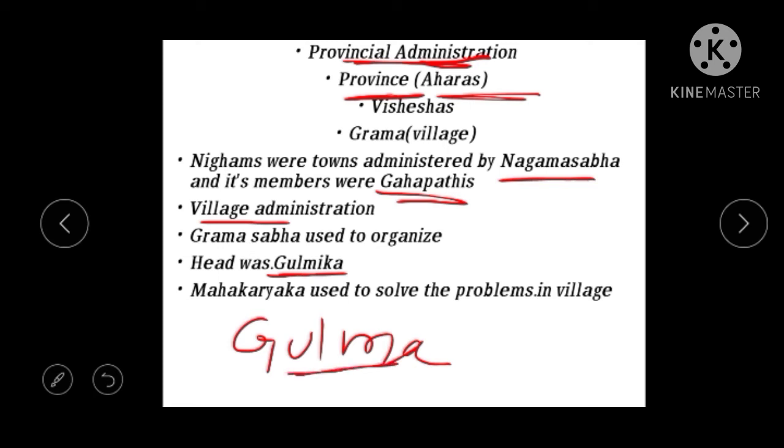Important term, please remember this. And we see Mahakaryaka. This is the person at the village administration level. So what is his duty? He used to solve the problems in the villages. Whatever problems like water or food or any other problems arise in the villages, he used to solve these problems. These are solved by Mahakaryaka.